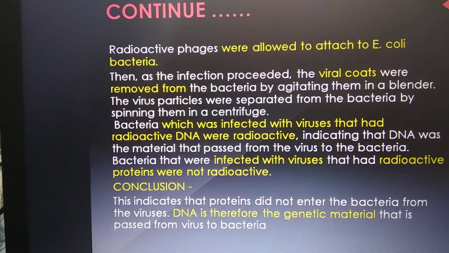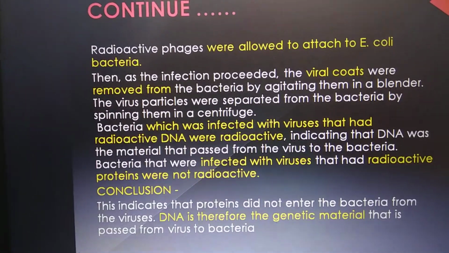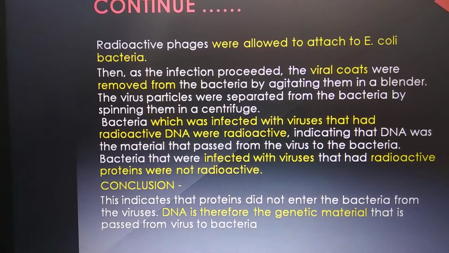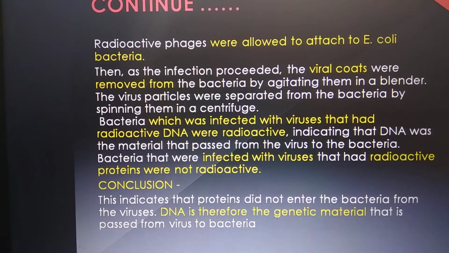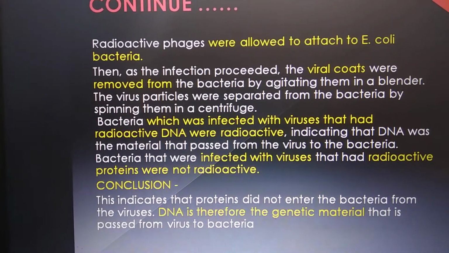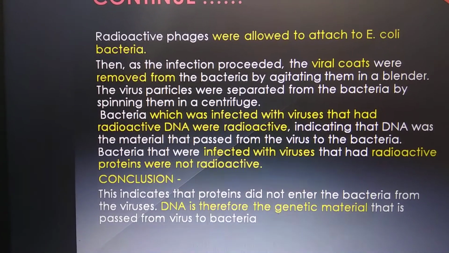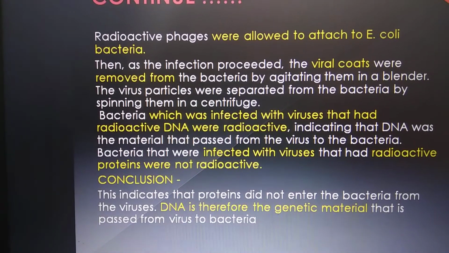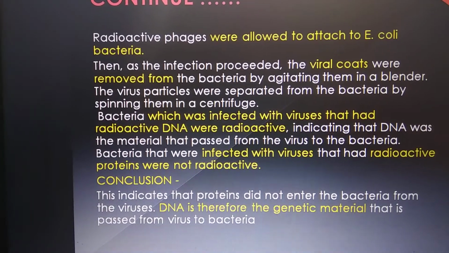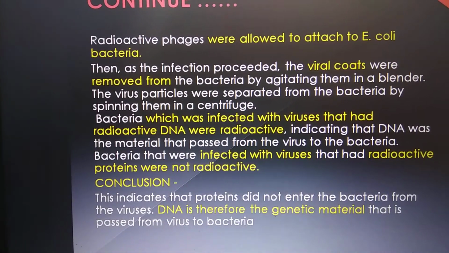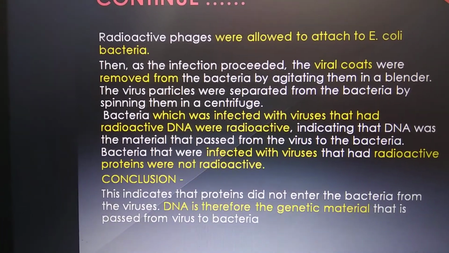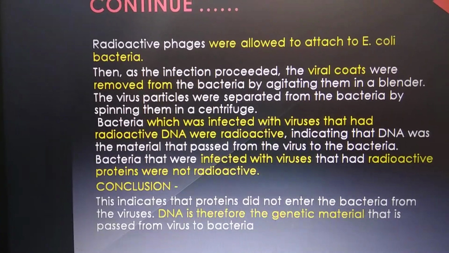So ghosts were not genetic material. When the viruses were grown in the presence of phosphorus, the phosphorus entered into ATP and entered into DNA, and so after the viruses transferred their DNA to bacteria, bacteria settled down on the bottom, so the radioactivity was coming from the bottom.